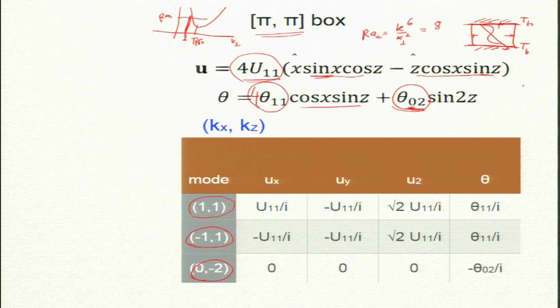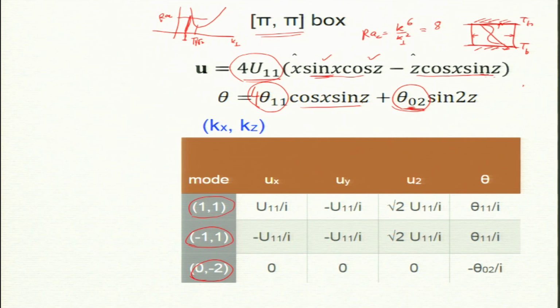So, you can easily do it from this formula, that it will be u11 by I. Shall I do it for one of them? It is straightforward. Can everybody see u11 by I? Yes or no? This has e to the power ix and this was e to the power iz, and the coefficient is u11 by I, because sin x gives you 1 by I. So, this we have done before.